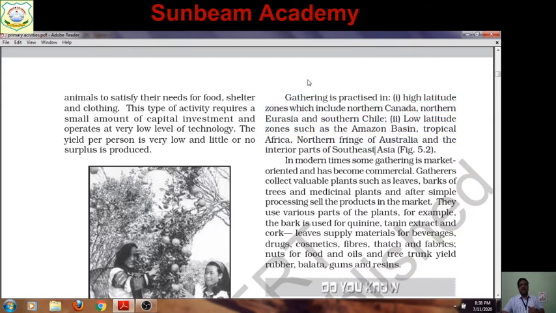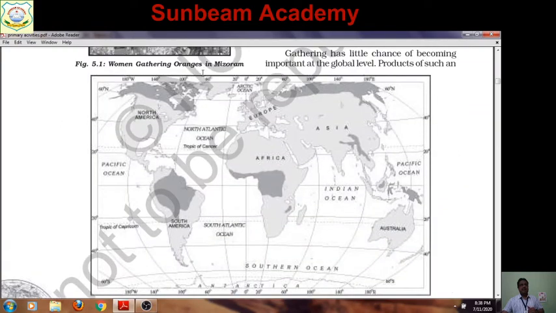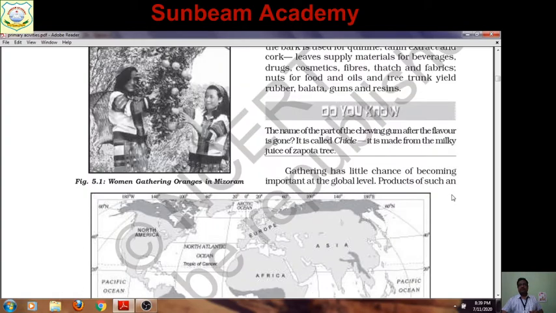So the parts you can see now in this map, northern Canada, Eurasia, tropical Africa, and here it is Amazon basin, interior part of Asia. You can see this region, and at the fringe of Australia. Fringe means just after the particular location, the area is starting, and then after that any other area is starting. So the area in between is known as fringe areas, surrounding areas.